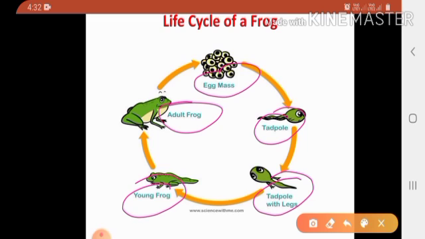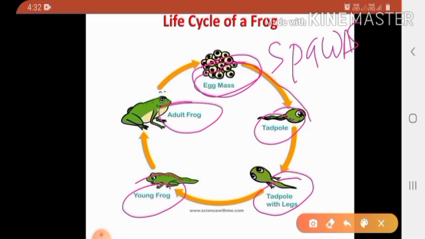Frogs spend a lot of time on land, but they lay their eggs in water. The egg cluster of the frog is called spawns. It develops into a tadpole. The process of growing into an adult frog from a tadpole is called metamorphosis.